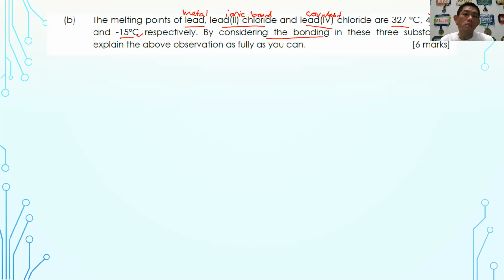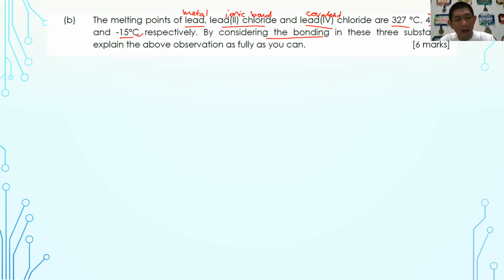Okay, so you must always explain like this. When it is metal, you say that it is held by metallic bond, where electrons are delocalized from the metal. When you are about to explain ionic bond, you must mention that it is made of oppositely charged ions held by strong electrostatic attraction forces.